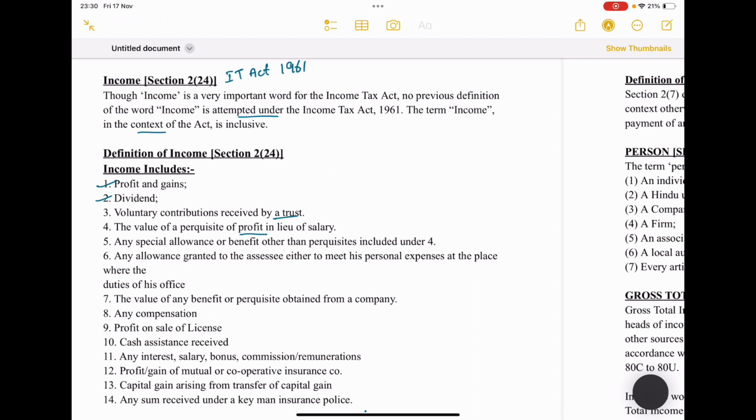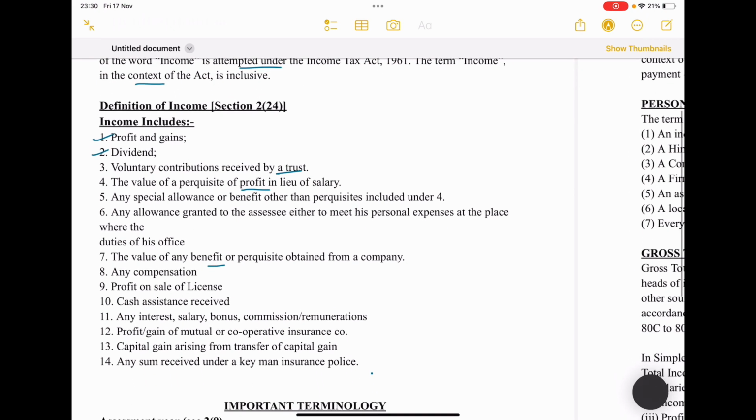Any allowances granted to the assessee to meet his personal expenses. Next, the value of any benefits or perquisites obtained by a company. Next, any compensation, profit on sale of license, cash assistance, any interest, salary, bonus, commission, profit and gain of mutual or cooperative insurance, capital gain arising from transfer of capital assets, any sum received under a key man insurance policy.